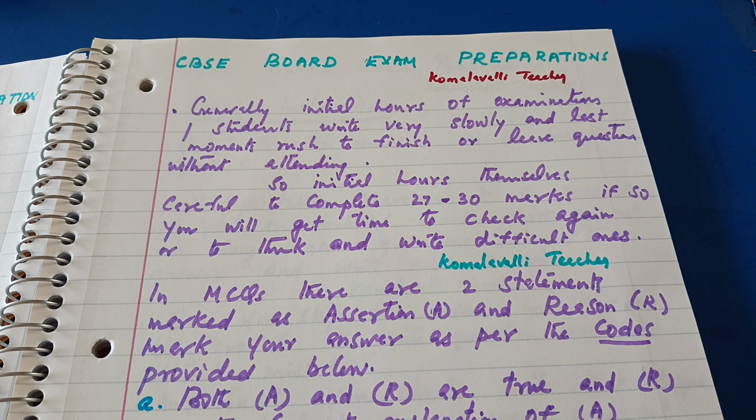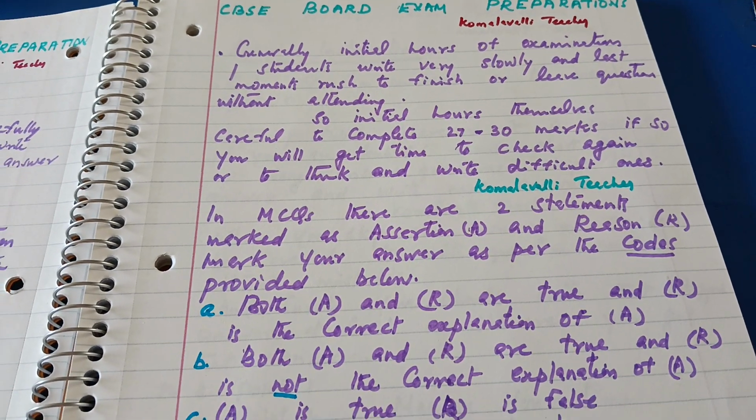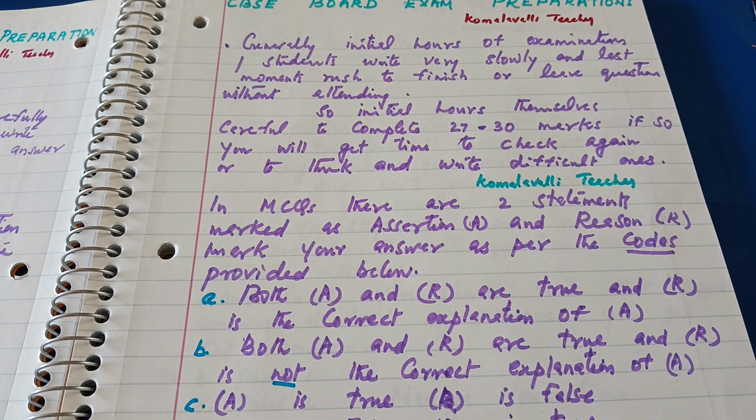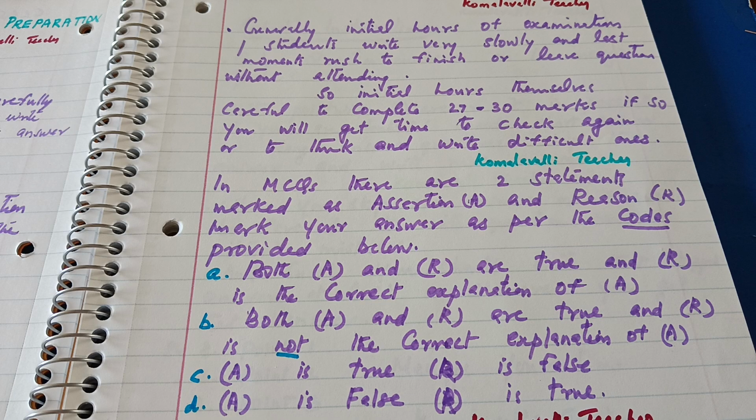In MCQs, there are two statements marked as assertion and reason, and mark your answer as per the codes provided below. Option A: both A and R are true, and R is the correct explanation of A. Option B: both A and R are true and R is not the correct explanation of A. Option C: A is true and R is false.